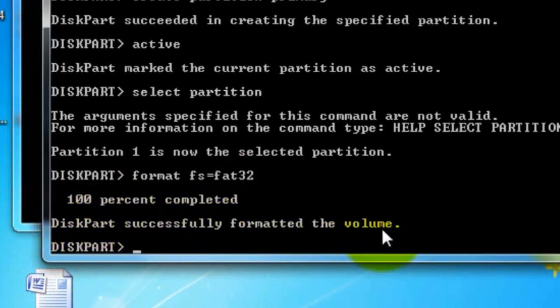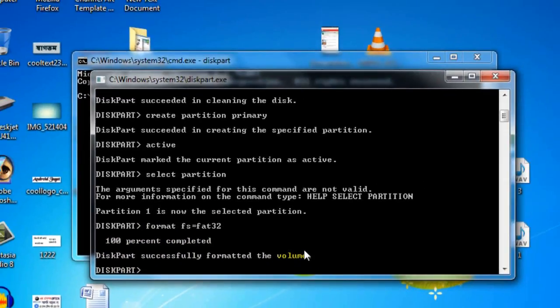Now your disk is repaired and formatted successfully.